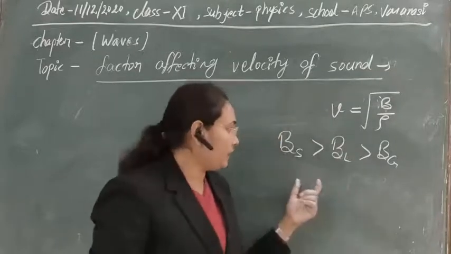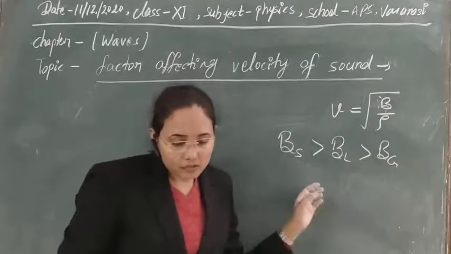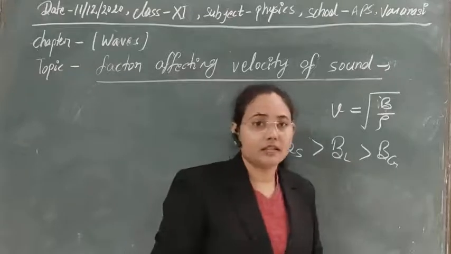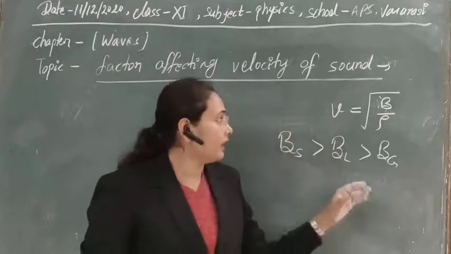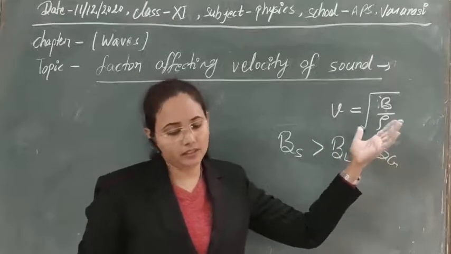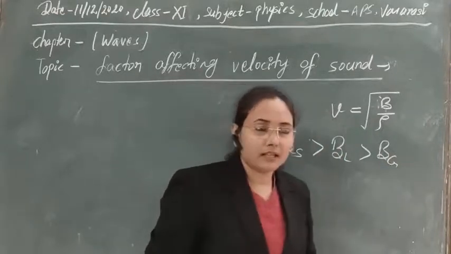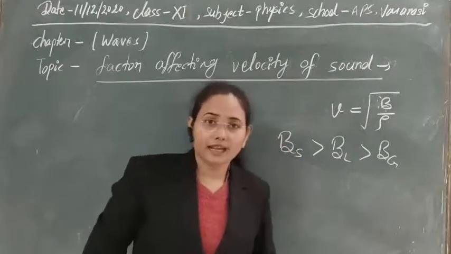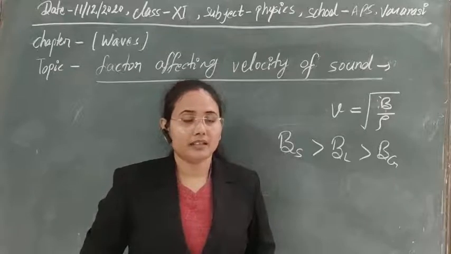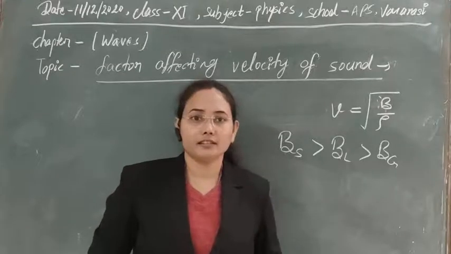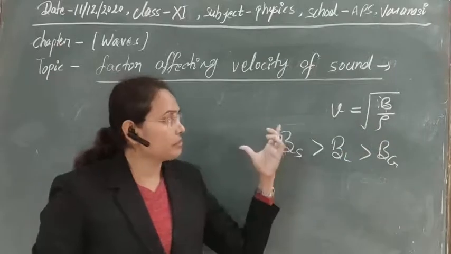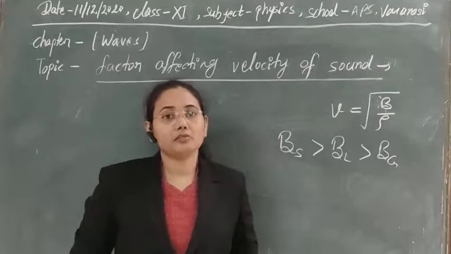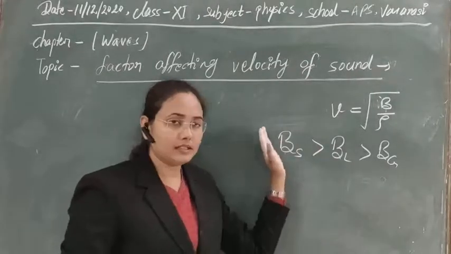Like in aluminium, that velocity is obtained. In case of liquids, we can obtain 1500 meter per second velocity easily. In seawater, that velocity is produced. And in case of gases, we already know the velocity. Clear? In hydrogen, we can obtain 1200 meter per second speed also. I have told you that it depends on the density factor and also on the atomicity factor. But the most important factor affecting the propagation of sound wave through a material is its bulk modulus.